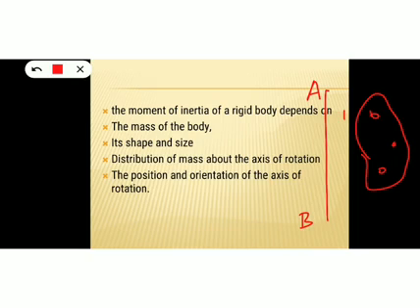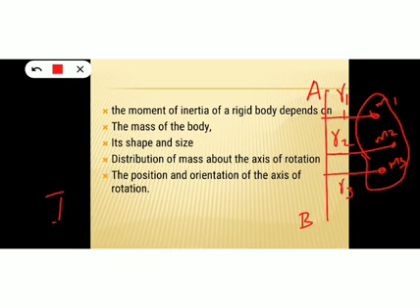So let m1 be the mass of this particle, let m2 be the mass of this particle, let m3 be the mass of this particle, and let this particle be situated at a distance of r1 from the axis of rotation AB. Let this particle be situated at a distance of r2 from the axis of rotation. Let this particle be situated at a distance of r3 from the axis of rotation. Then, what will be the total moment of inertia of these particles?